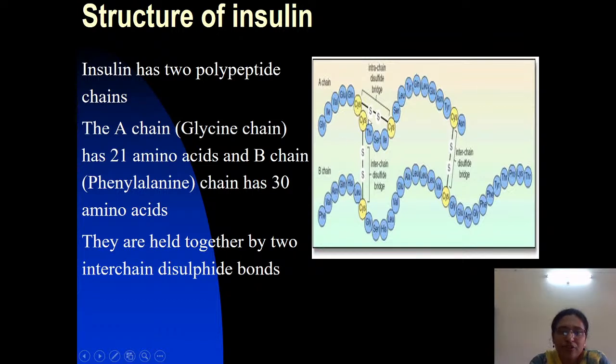A chain is made up of 21 amino acids and B chain is made up of 30 amino acids. So a total of 51 amino acids are there in the structure of the hormone insulin. It is a dimer made up of two polypeptide chains.